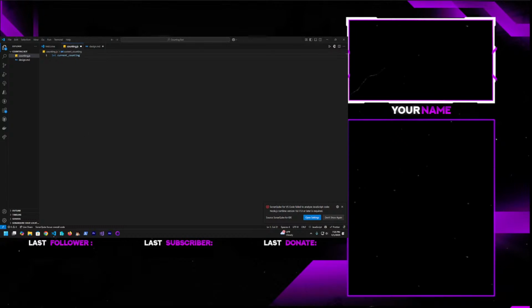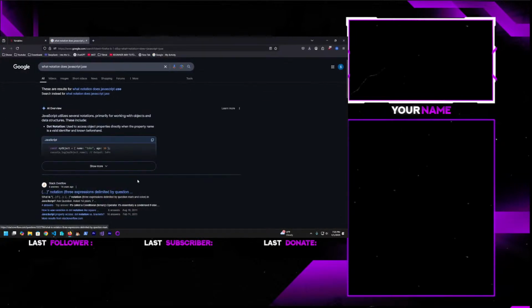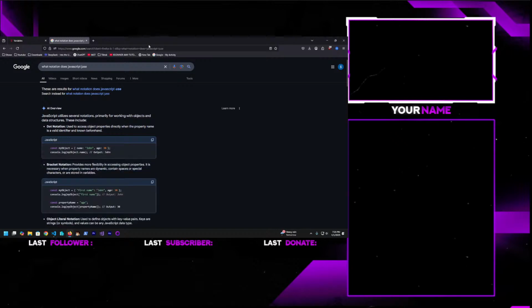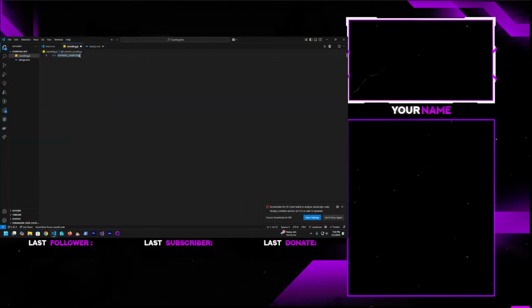What notation does JavaScript use? Okay, camel case, not snake case. In that case, current count equals 0. No, stop. Let current count equal to 0.